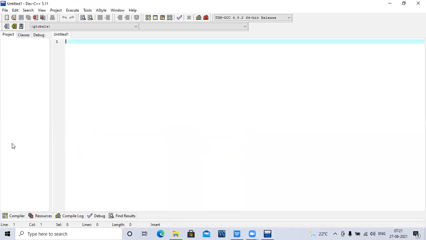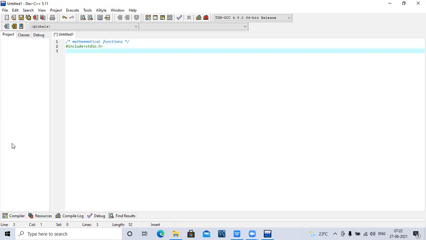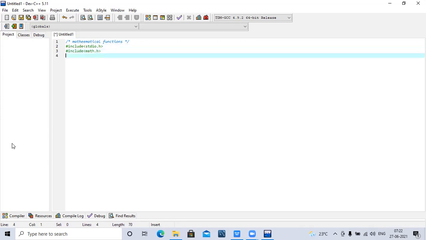So let's see the functions one by one. First, mathematical functions. This is common: stdio.h, printf and scanf. Along with this, we'll use another header file called math.h. Then you start the main function.